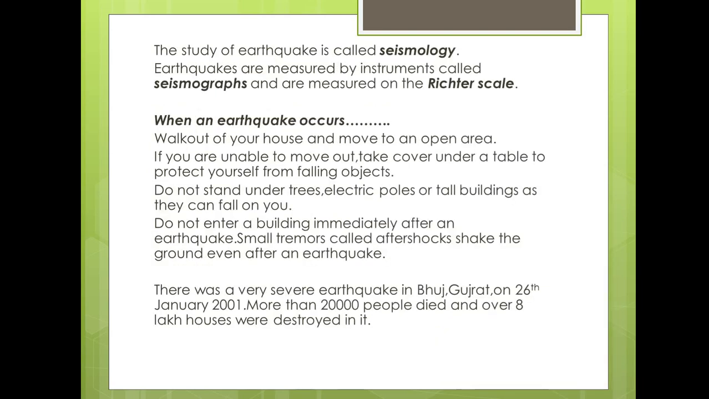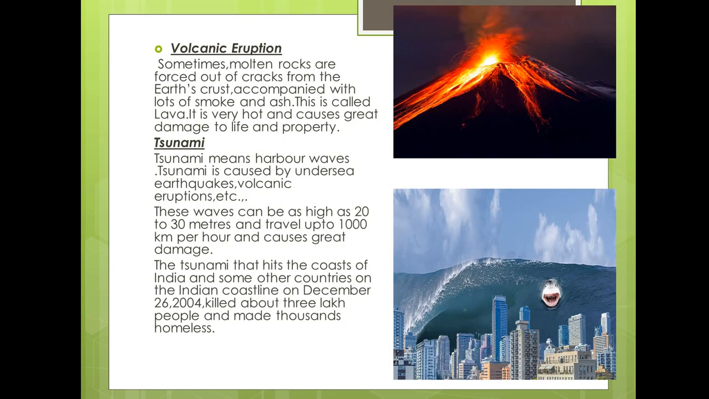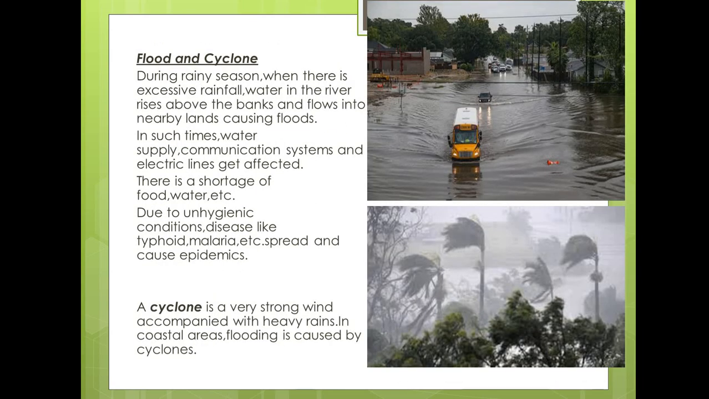Then we learned about the study of earthquakes, seismology, and the instruments used to measure earthquakes, like the seismograph and the Richter scale. So what precautions are to be taken during an earthquake, how you have to save yourself during an earthquake, what a volcanic eruption is and how it happens, and what harbor waves, tsunamis, are. Okay, we also learned about floods and cyclones. Let us continue this chapter in the next class.